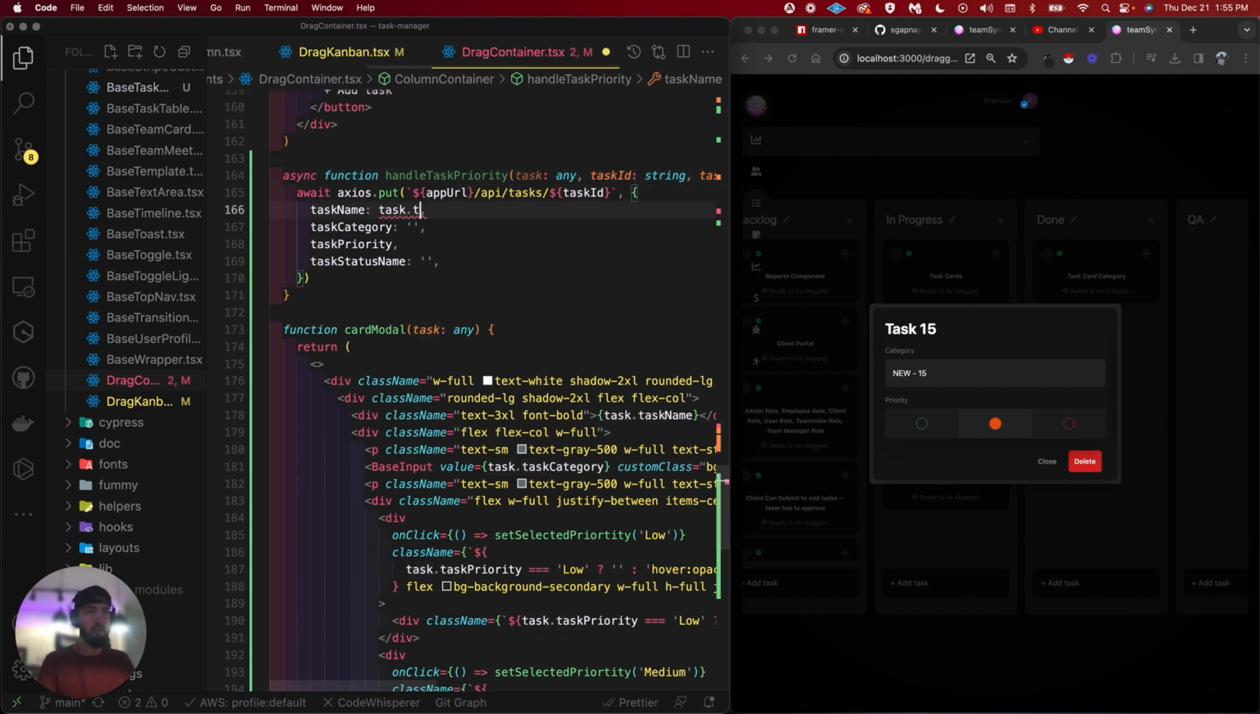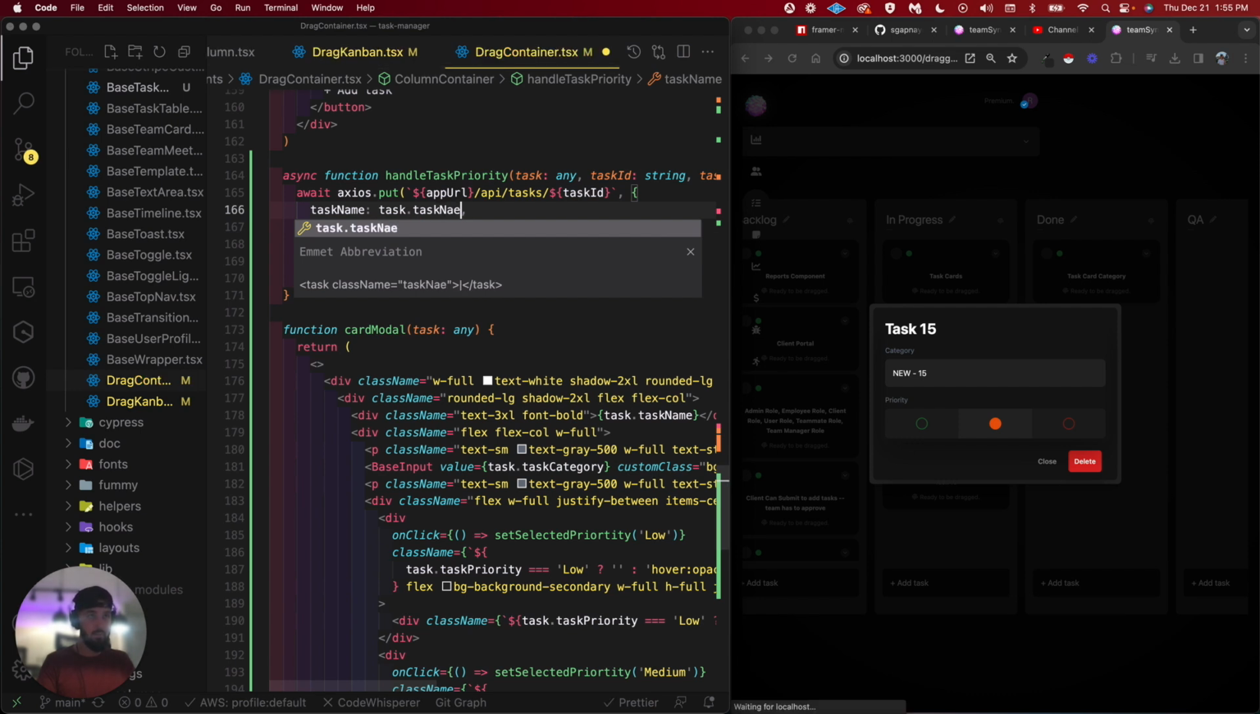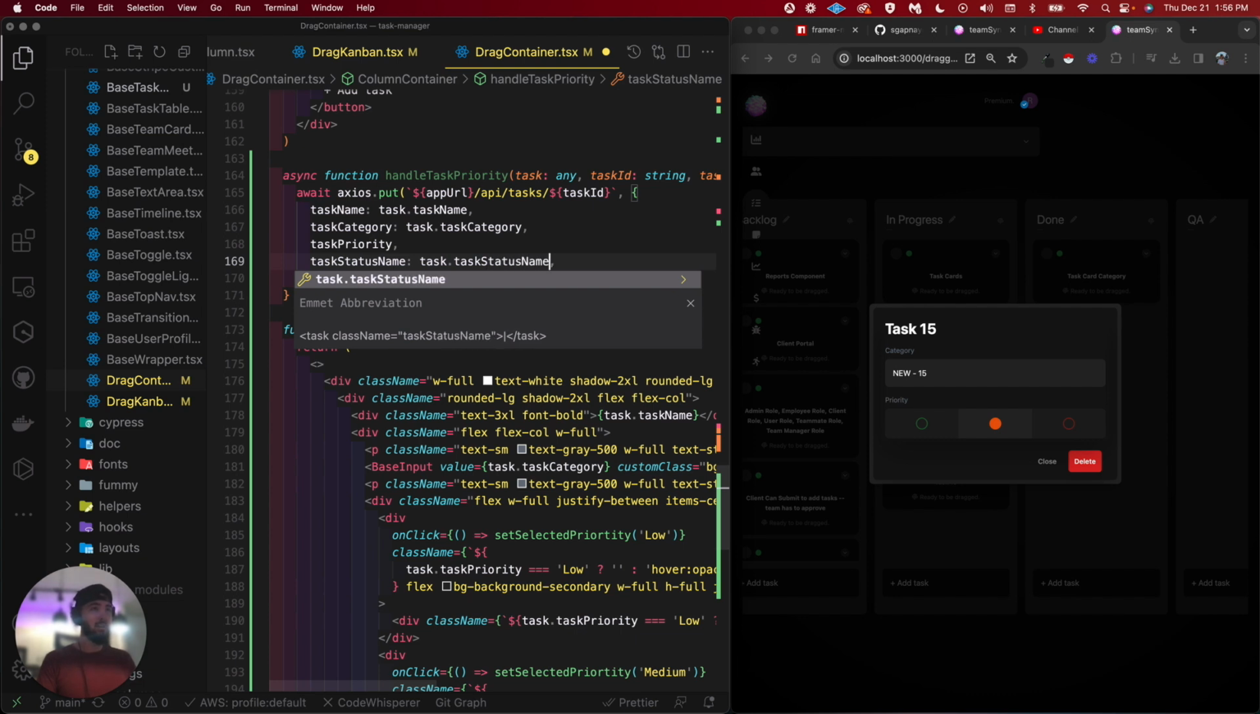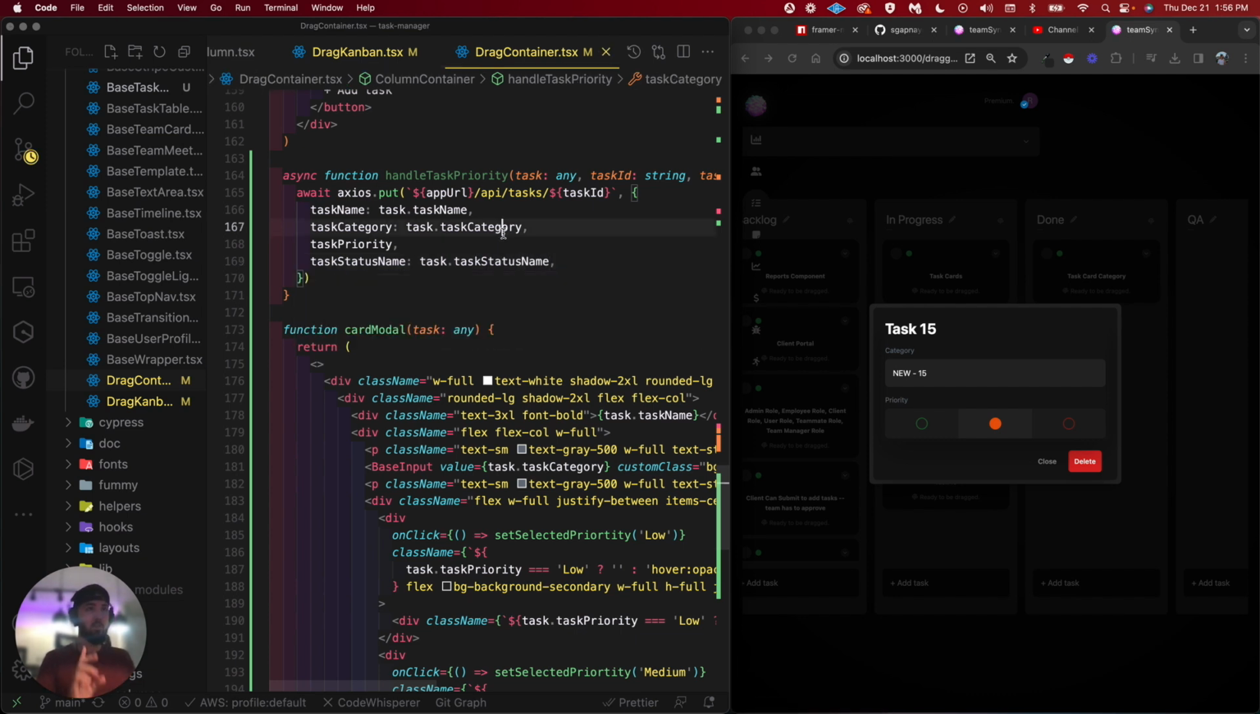And then I'll just say task.taskName, so everything stays the same still. Task category, we will keep the same. The task priority will be updated, and then task status name. Ooh, that's going to be the column. Can we update the column here? Can I just not pass that in? Task status name. Is that going to break it? Let's find out. I feel like that will, because I did a convoluted thing here where I need to keep track of the task status by timestamp because I want to see who's getting what work done when.